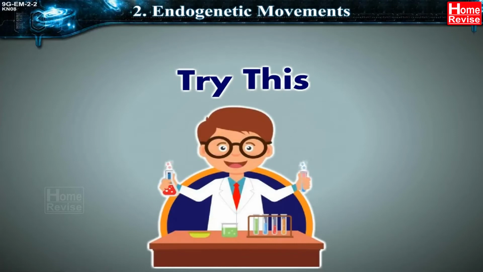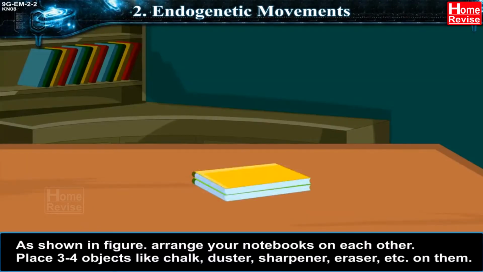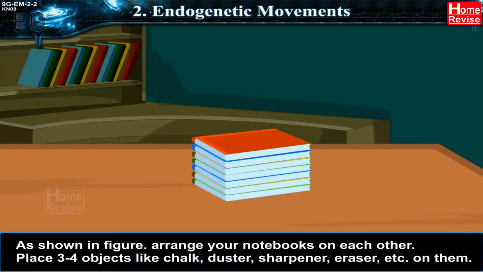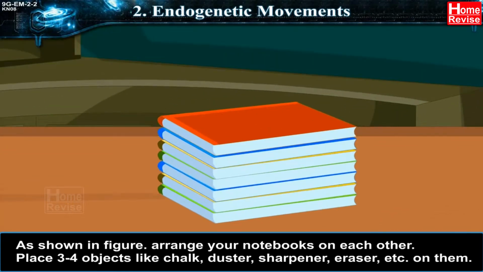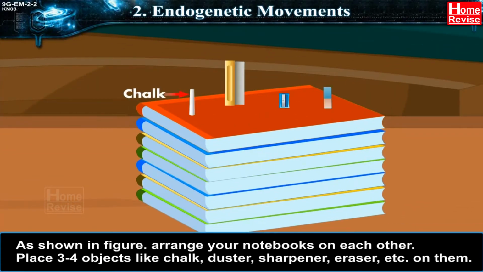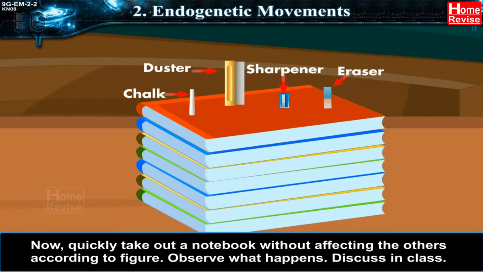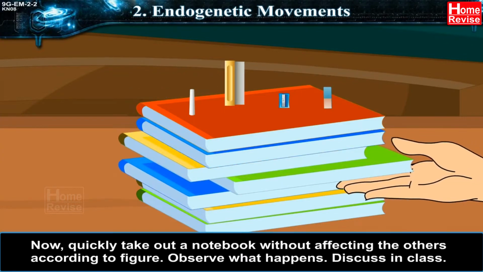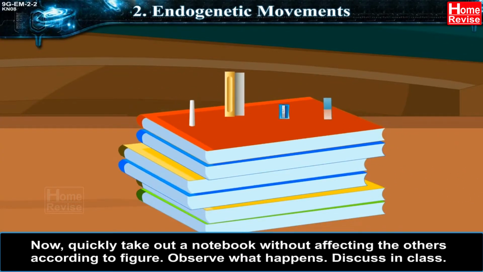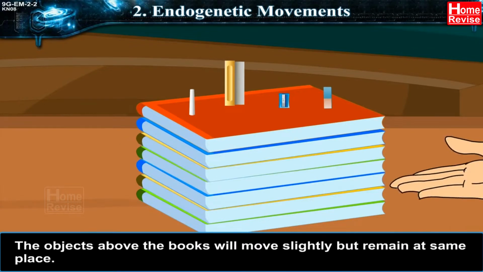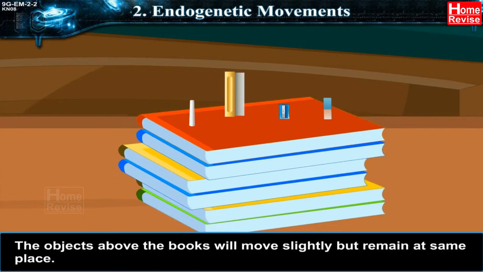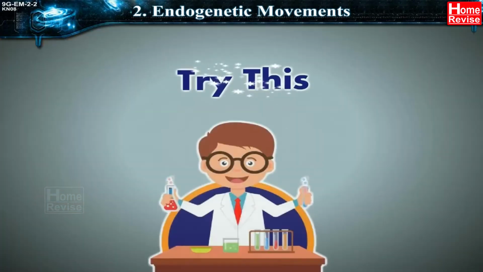Try this. As shown in the figure, arrange your notebooks on each other. Place 3-4 objects like chalk, duster, sharpener, eraser, etc. on them. Now, quickly take out a notebook without affecting the others. According to the figure, observe what happens. Discuss in class. The objects above the books will move slightly but remain at the same place.